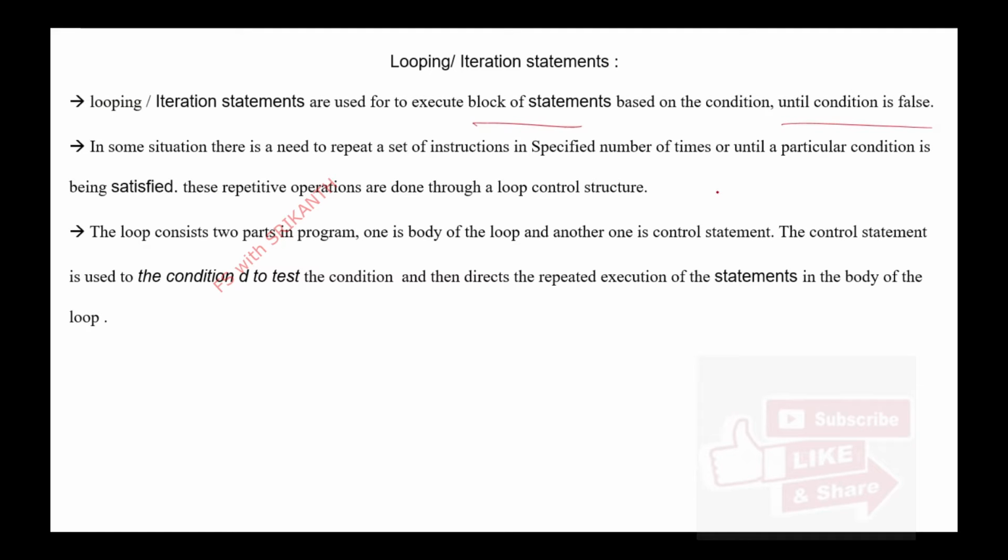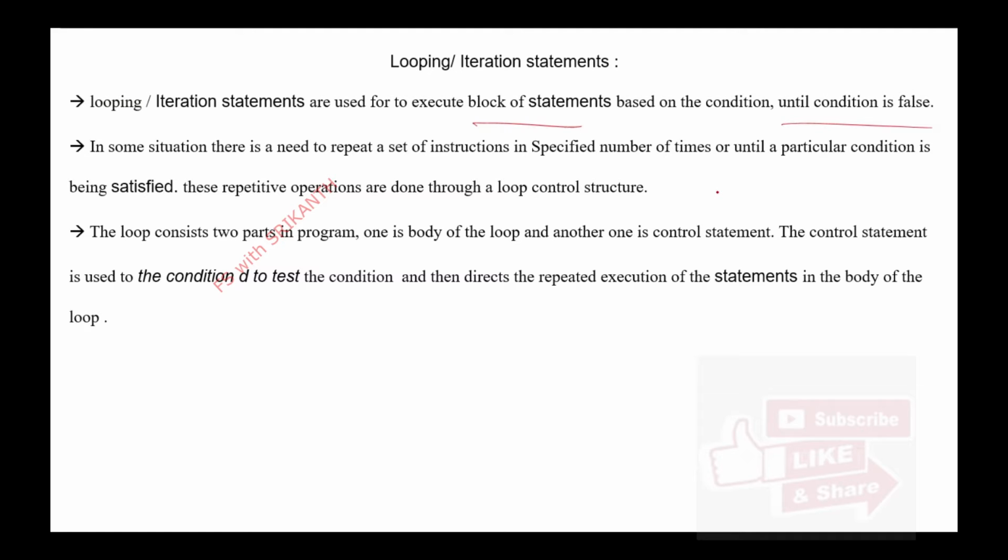So here we can check the particular condition a specified number of times, until a particular condition is satisfied. One condition we want to test n number of times. How many times do you want to test? That can be done with looping statements. So based on the condition, the block of statements would be executed n number of times.